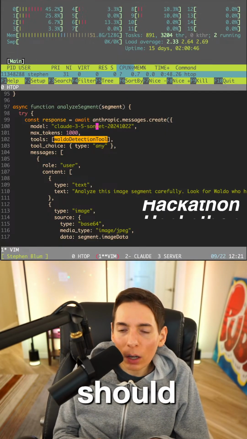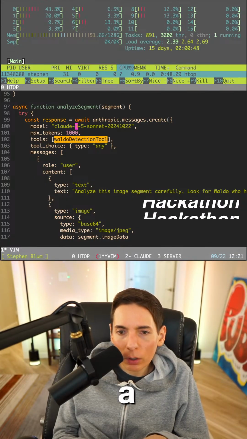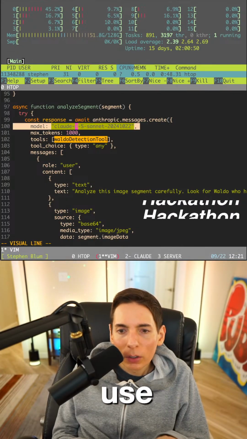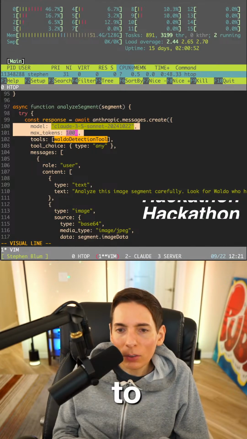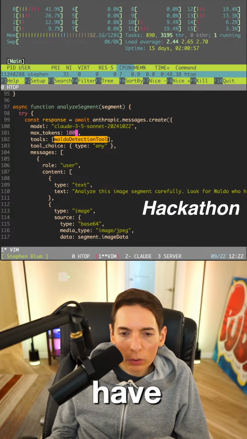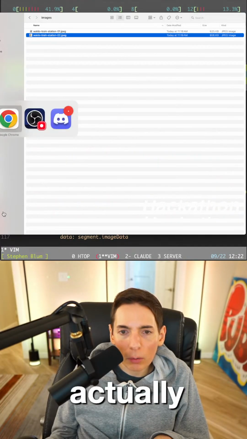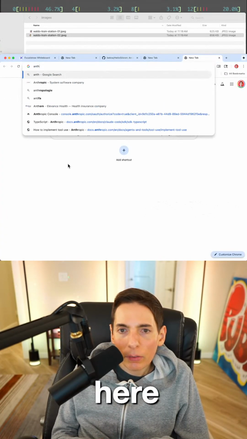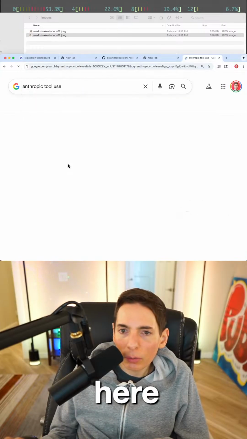Oh, we should use a newer model. So we can't use this model. So we've got some things to change. This, and then this tool choice, and then model. So what we have to do is go over here. This actually might be a problem. Anthropic tool use. Here we go.